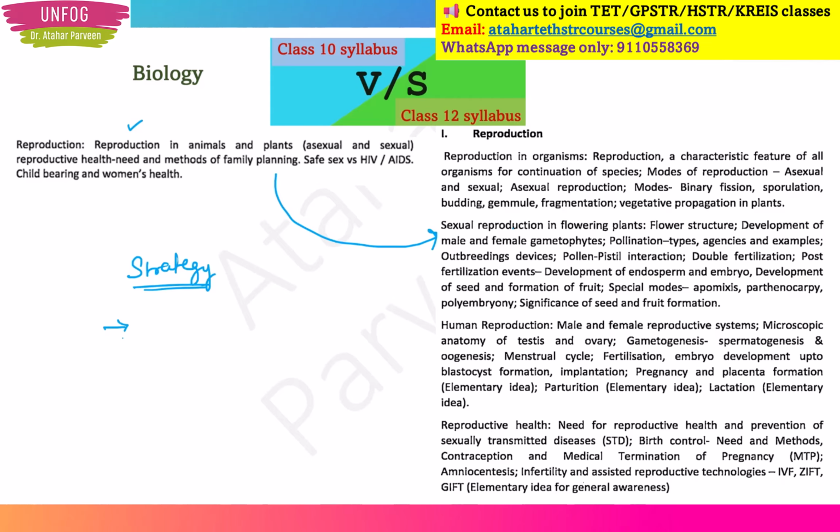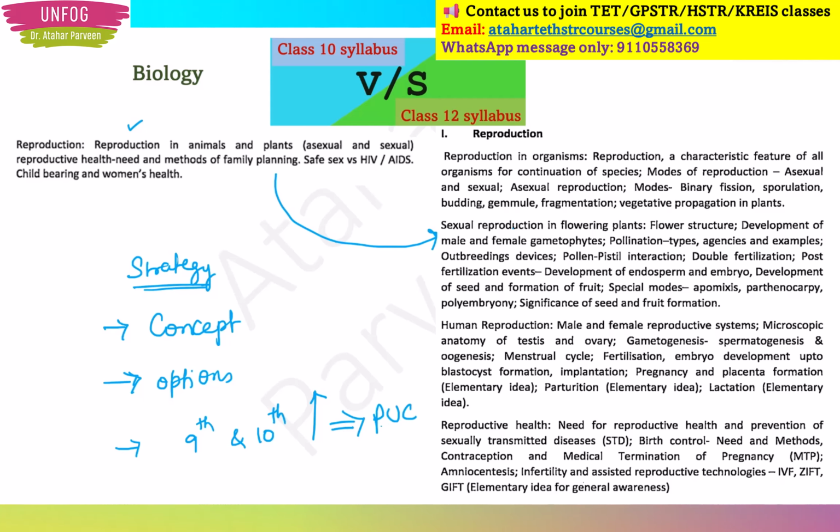So what should be the strategy? First, make your concepts clear. That is very important. Then remember that your options will be very easy in the questions, so you don't need to panic. And then prepare for 9th and 10th, going for a higher level. It is equal to preparing for PUC. So much is enough. If you do this, I am sure that you will easily qualify for TET this time. Mark my words on this.